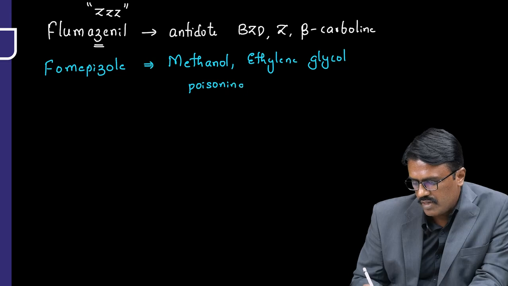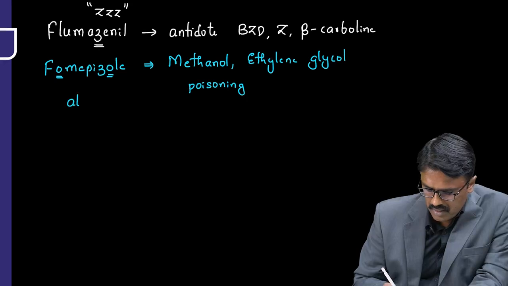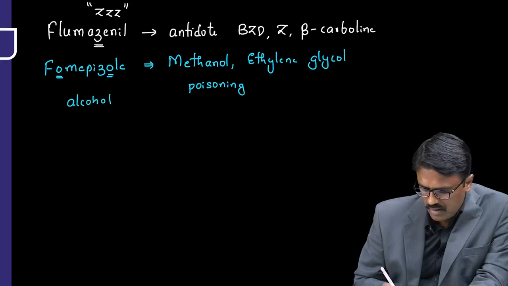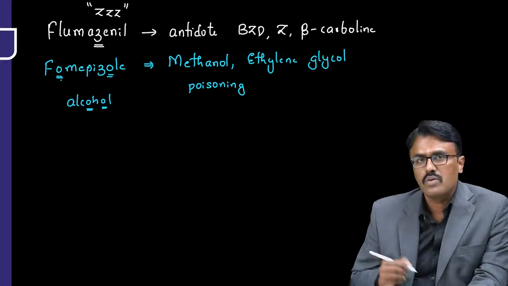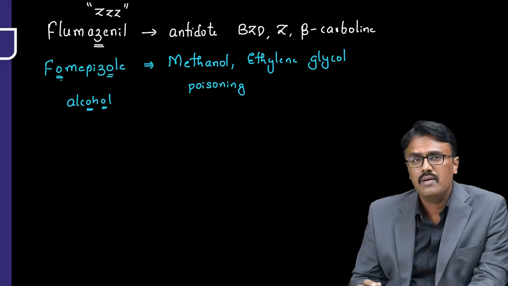So many a times you will confuse this. Remember, it has two O. Whenever there is alcohol, then remember O. So OHO. And what is the mechanism? It inhibits alcohol dehydrogenase.